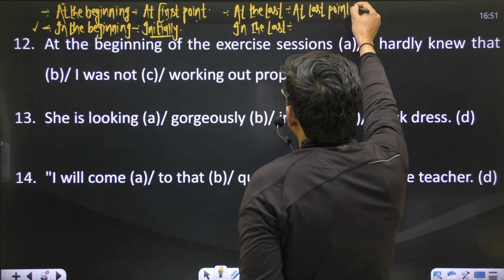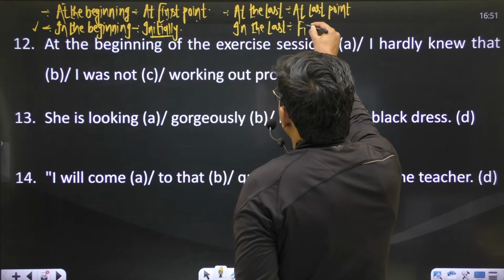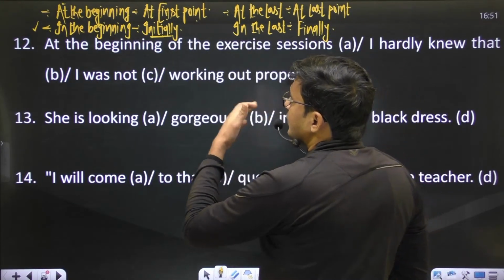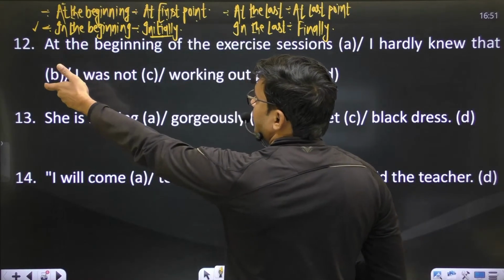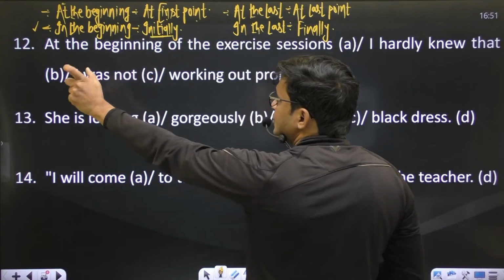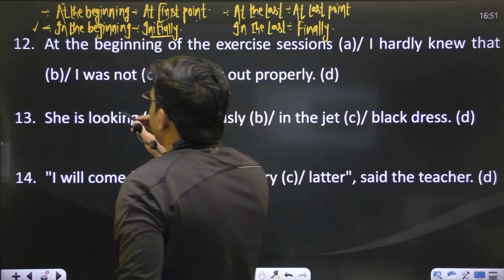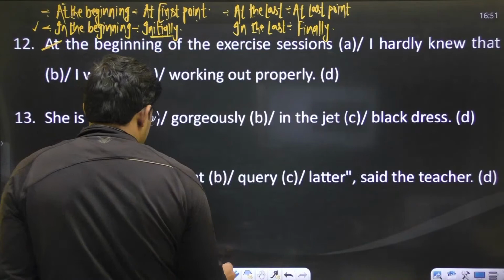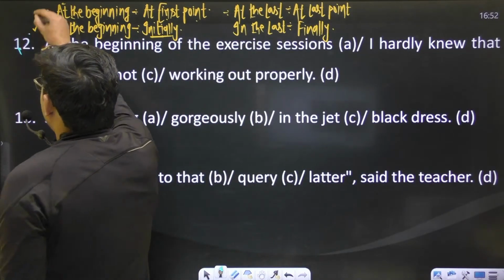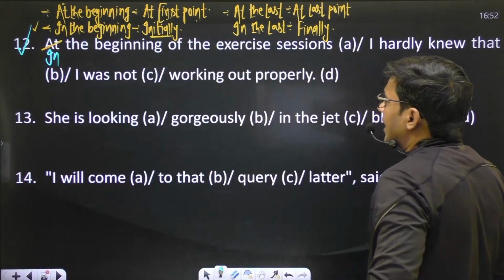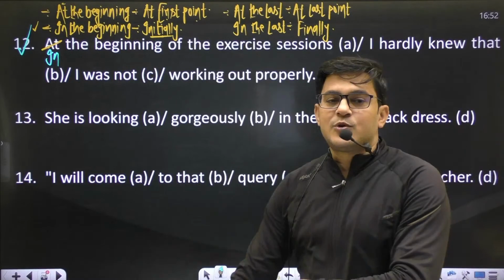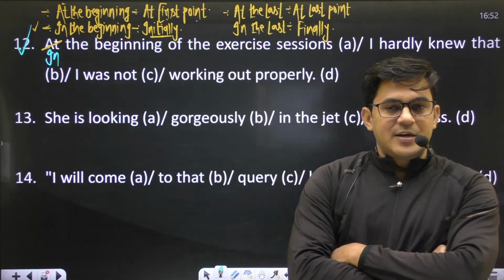If you observe this sentence, we are not talking about place as a point, we are talking about time, initial time. That's why the phrase will be: in the beginning of the exercise sessions, I hardly knew that I was not working out properly. The sentence will be fine now, okay?